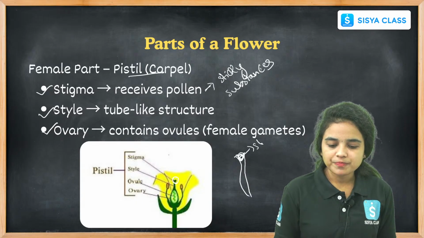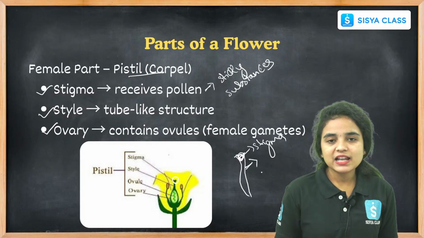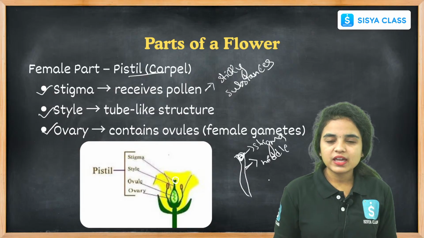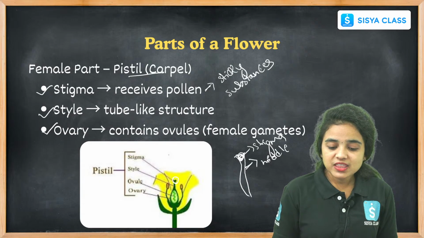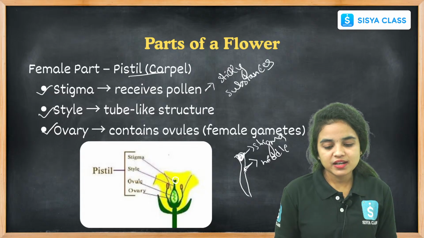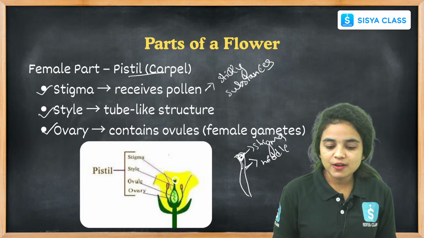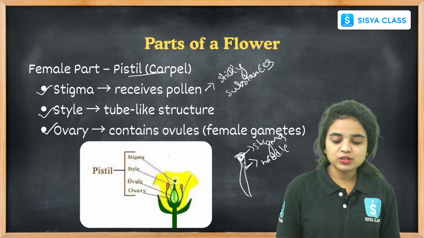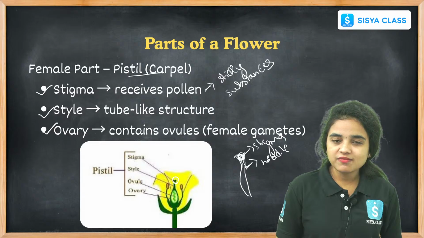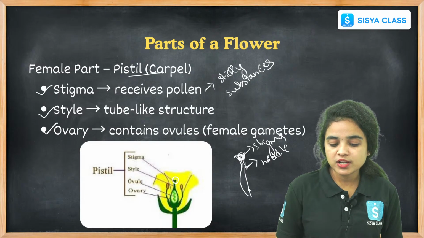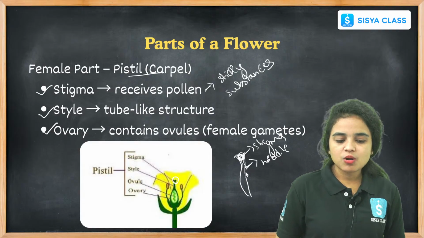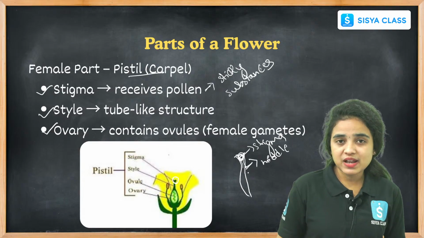This is stigma. And coming to the next part, style, it is the middle elongated tube-like structure. When the pollen grain is settled down in the stigma region, we can find here the development of pollen tube. Right, students? Hence this pollen grain will travel through this pollen tube to the region of ovary and ovules. Right? And the middle part is called style. It is a tube-like structure.